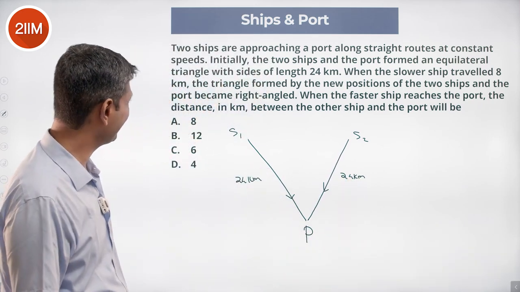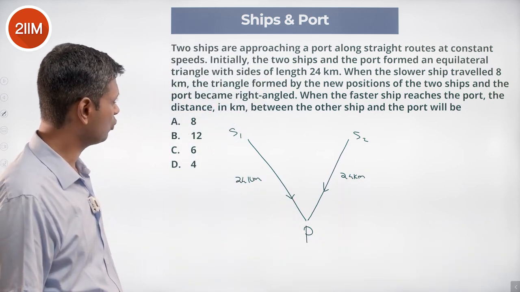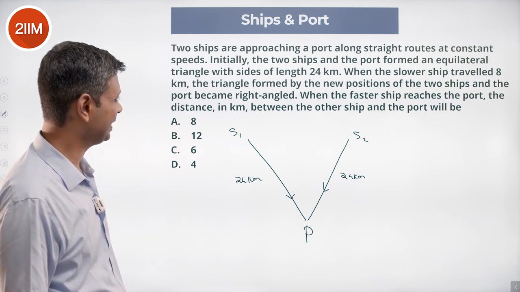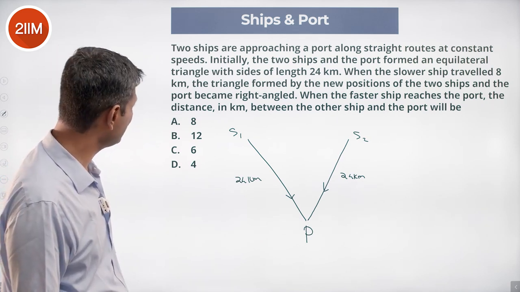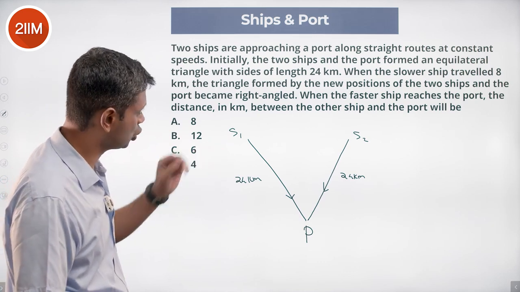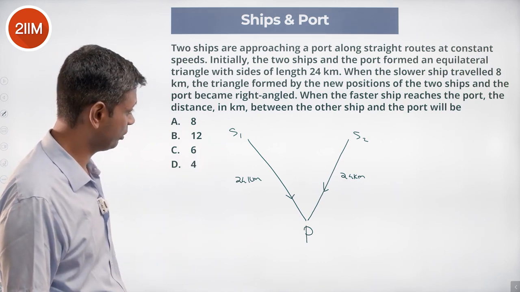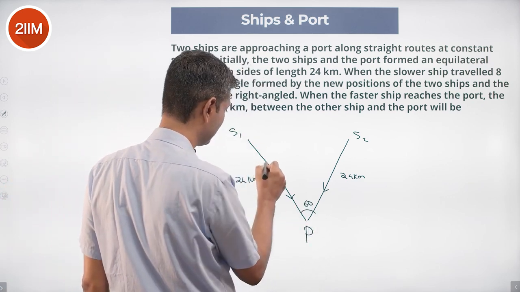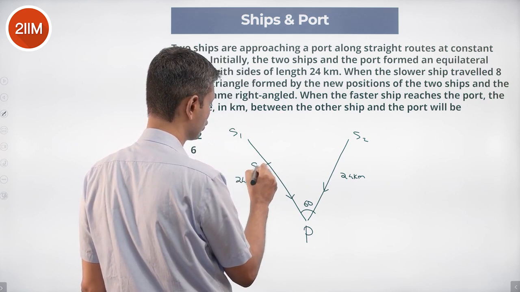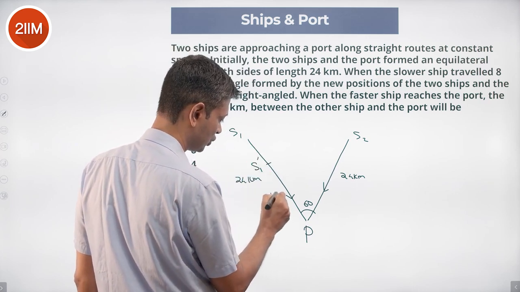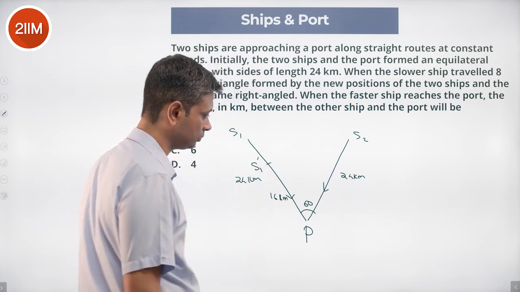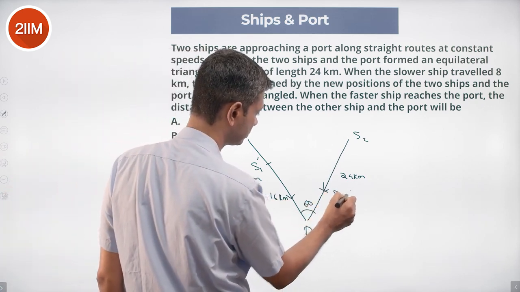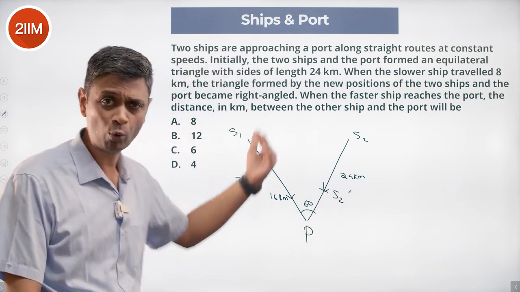When the slower ship travelled 8 kilometers, the angle formed by the new positions of the two ships and the port became right angled. Let's say S1 is the slower ship. It has travelled 8 kilometers, and this angle is 60. So S1 reaches S1 dash, with 16 kilometers remaining. The faster ship would have reached some point S2 dash. It travelled more distance.